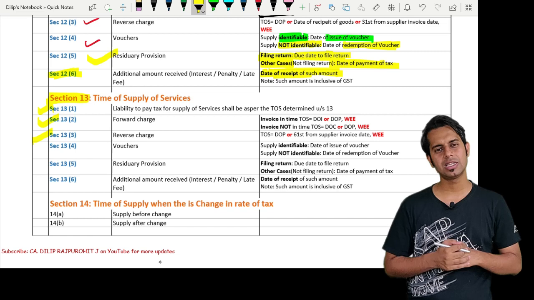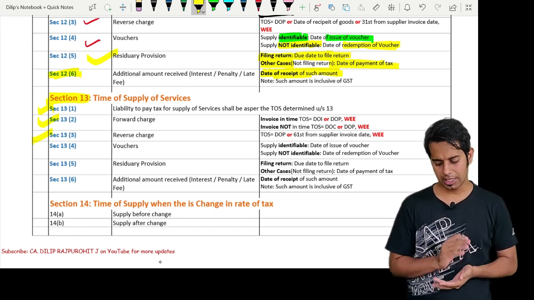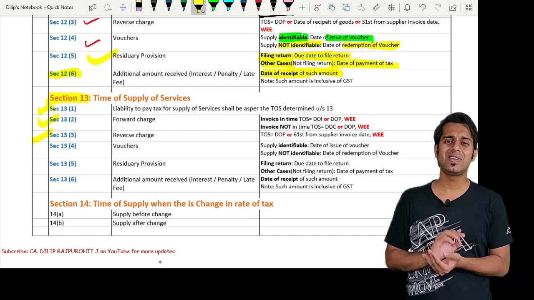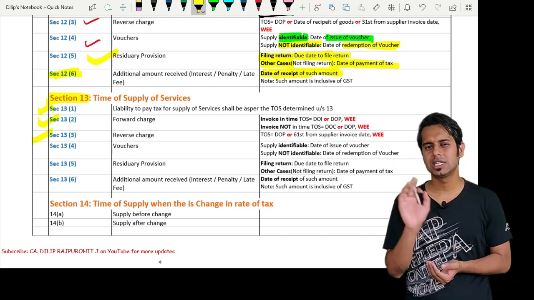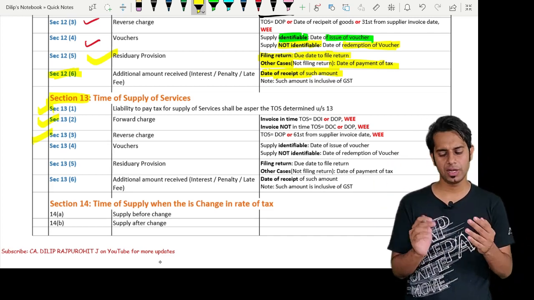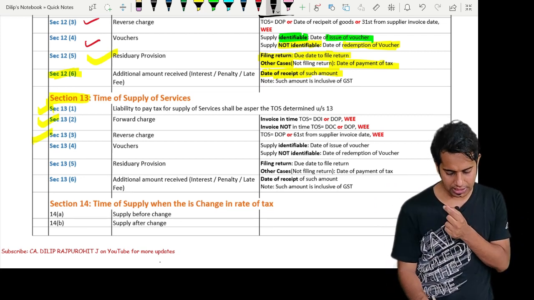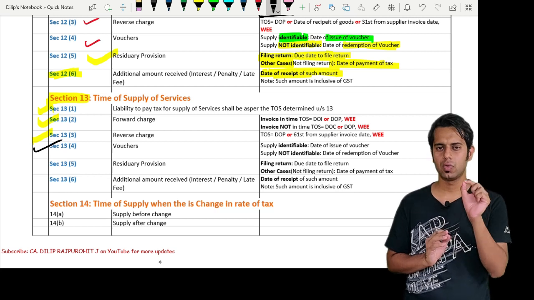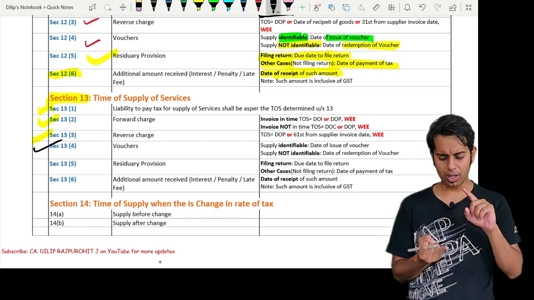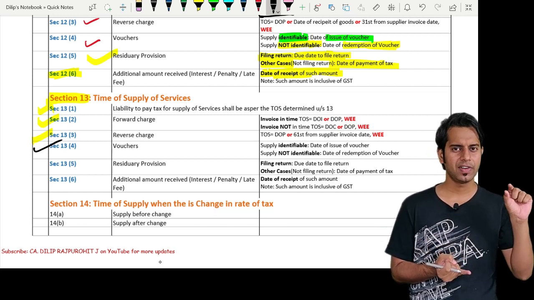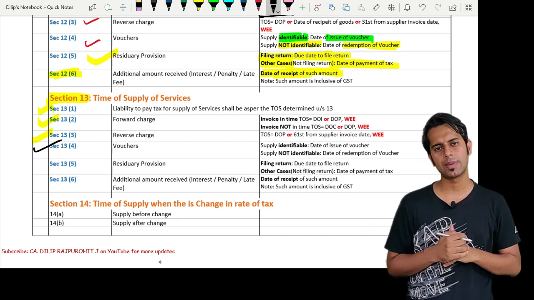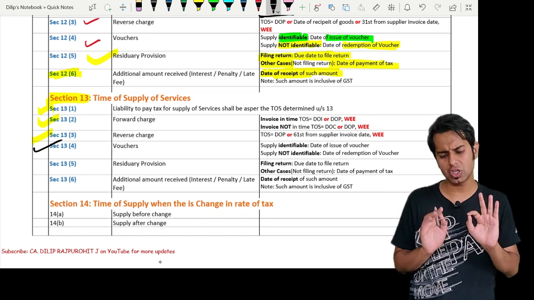Okay, sir. Section 13 subsection 3, in case of reverse charge, the time of supply will be date of making the payment or 61 days from the supplier invoice, whichever is earlier. Then we have section 13 subsection 4, in case of voucher, the time of supply will be, see whether the supply is identifiable at the time of issue of voucher. Yes sir, the date of issue of voucher. If supply is not identifiable at the time of issue of voucher, date of redemption of voucher.